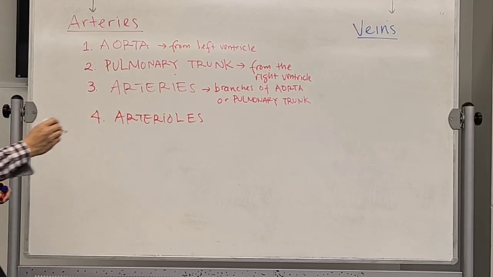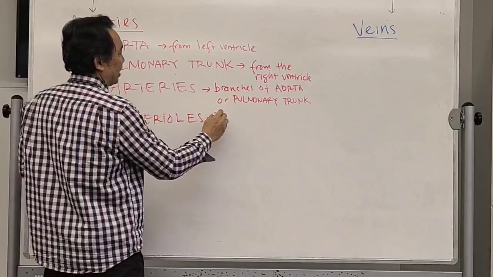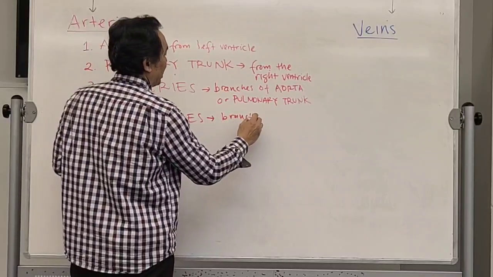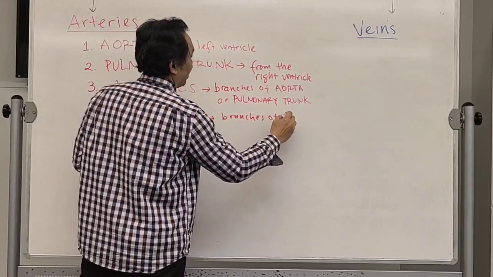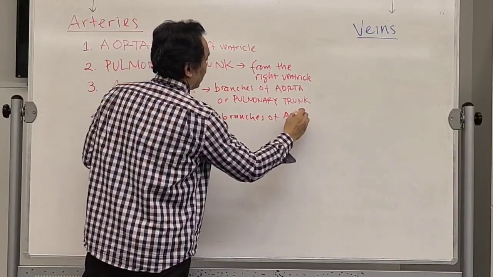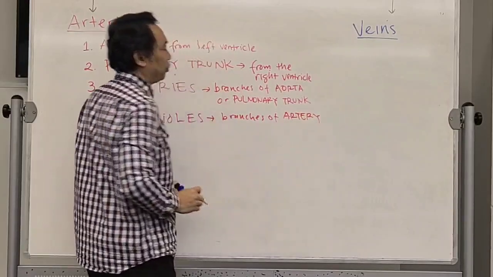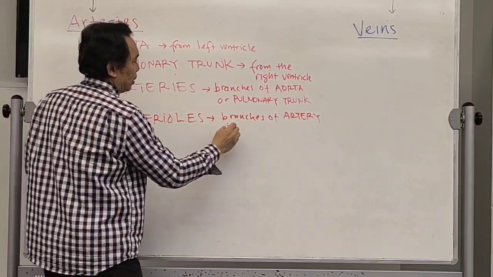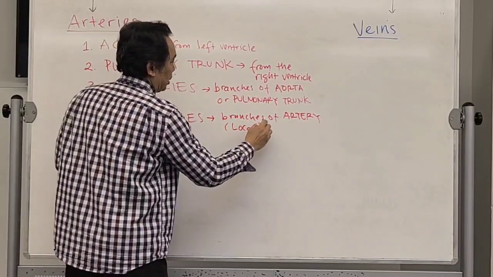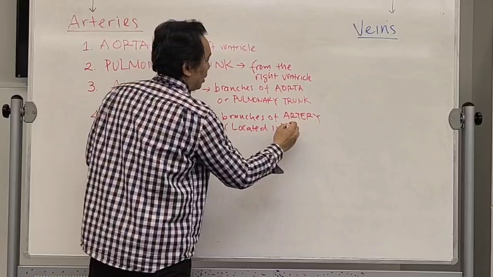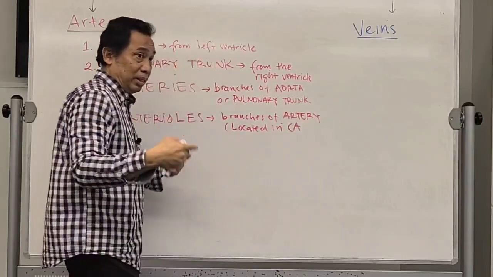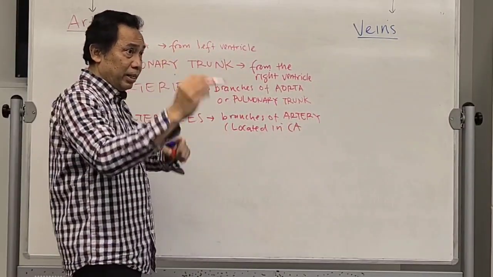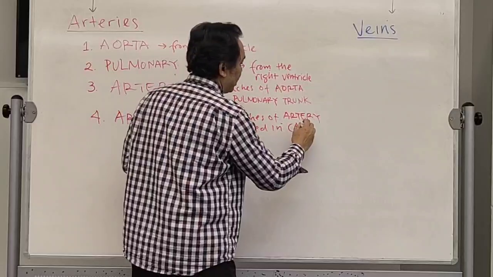So these arterioles are the branches of arteries. The special name for the blood vessels inside the organ is the capillaries.